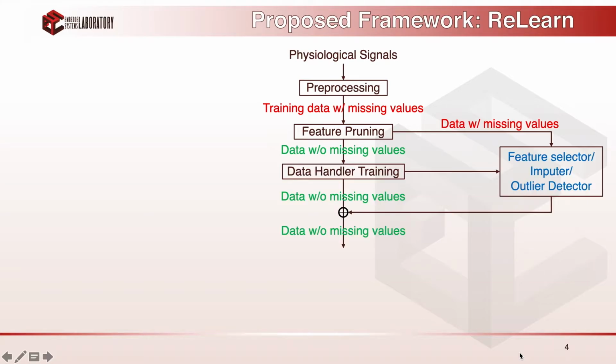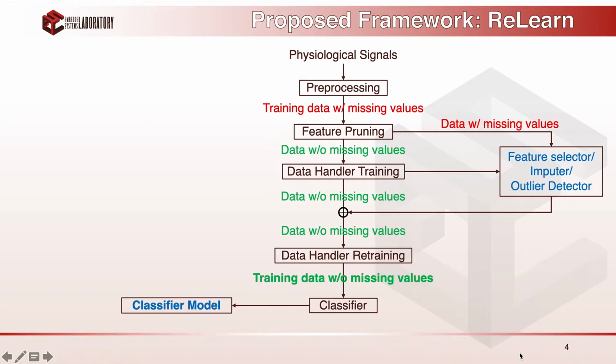Then with the data that does not have any missing values, we train a machine learning feature selector, an imputer, and an outlier detector. By using these training models, then we are able to clean the other part of the training data so that there is no missing values and outliers anymore in that part of data. Then we can recombine these two datasets and have complete training datasets, but this time without any missing values.